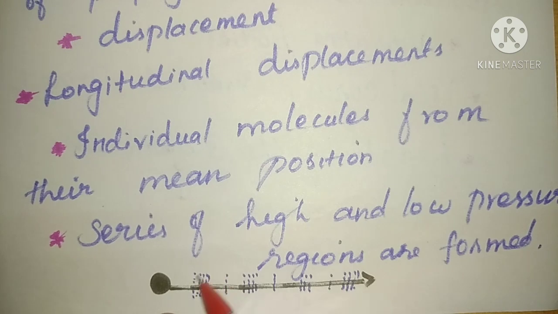This is a high pressure region and here is a low pressure region. The high pressure region is called the compression, and here it is called the rarefaction. Compression and rarefaction are produced in longitudinal waves. When the sound waves are propagating, the vibrations of the particles take place. Due to this vibration, low pressure and high pressure regions are formed. In the high pressure region, compression is formed, and in the low pressure region, rarefaction is formed.